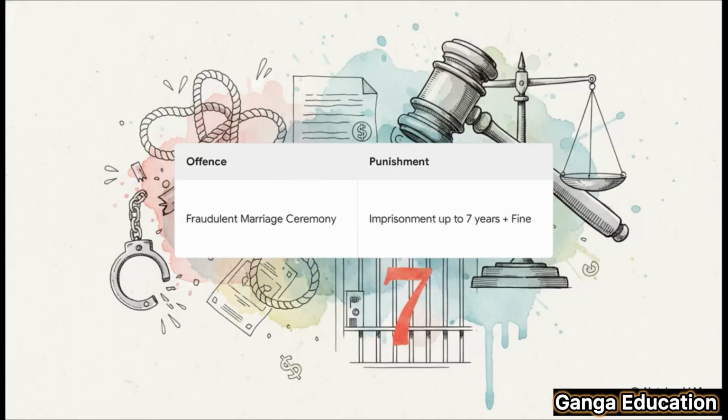So, what are the consequences? Let's talk about the punishment. If a person is found guilty under Section 83, they can face imprisonment for up to 7 years, and they'll also be liable to pay a fine. It's also important for you to remember that this is a non-bailable offense.